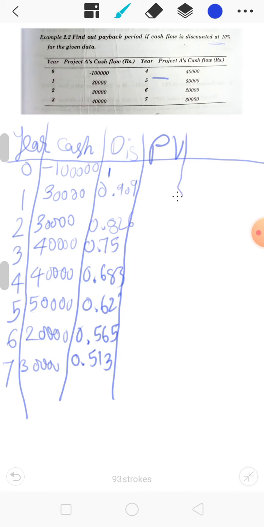So how are we going to calculate the present value? The present value will be the cash flows multiplied by this discount. So we multiply this discount by the cash flow, and we will get the present value. Okay, so you calculate this present value on your own, and then we will find the cumulative net discounted cash flow.